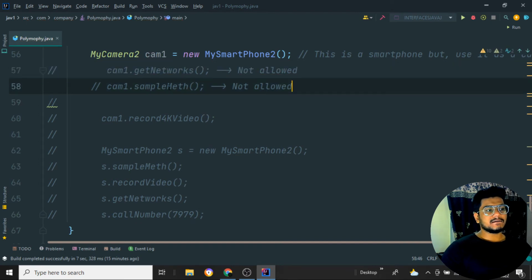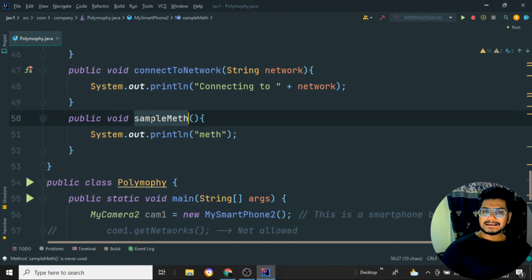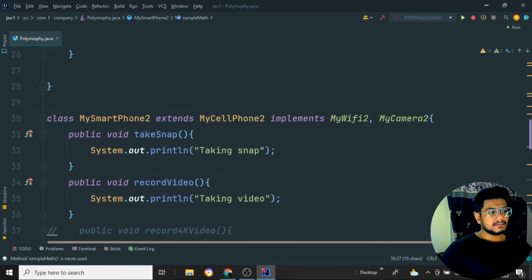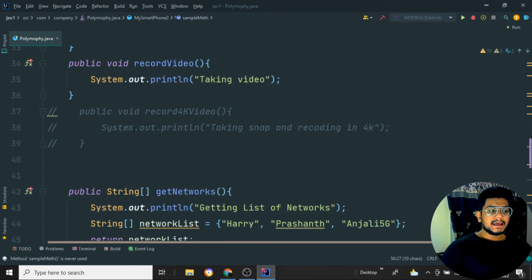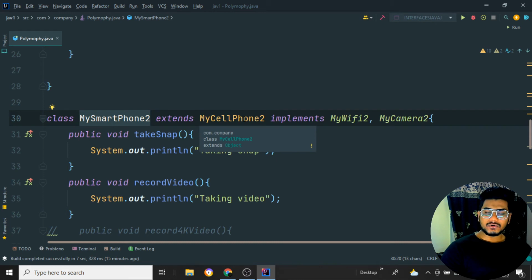Okay, it's not allowed, and I cannot even get the camera 1 dot sample method. Sample method is a class method of what? The head class. That is the method of the head class, that is my smartphone 2. I cannot access my smartphone 2 properties also. I cannot access my Wi-Fi 2 properties also. I cannot access the properties of my cell phone 2 also.